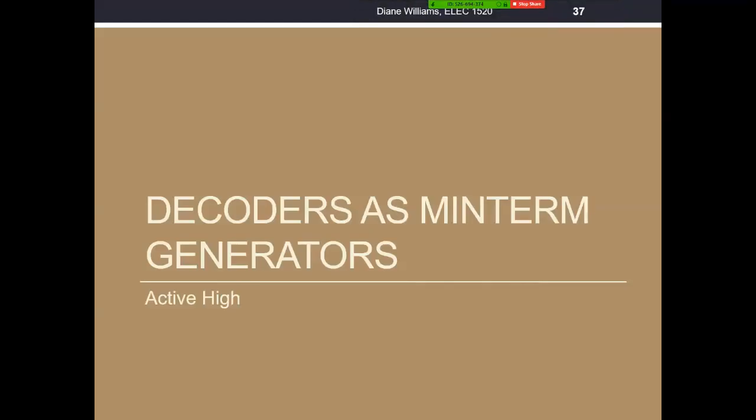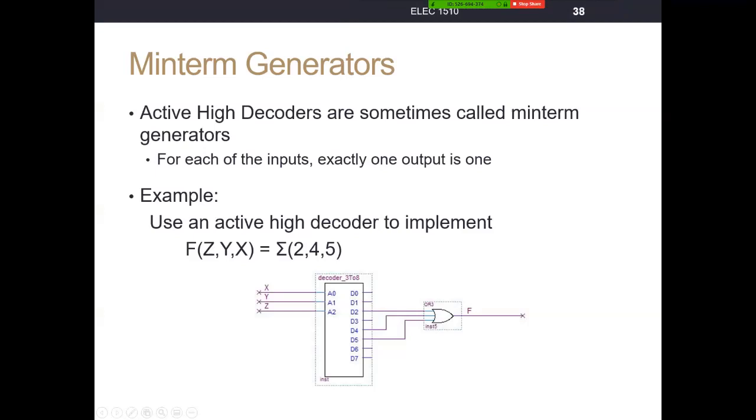Let's talk about decoders as minterm generators. Minterm generator decoders are always active high. Active high, minterm generator. And we've seen with the active high decoder that for each one of the inputs, exactly one output